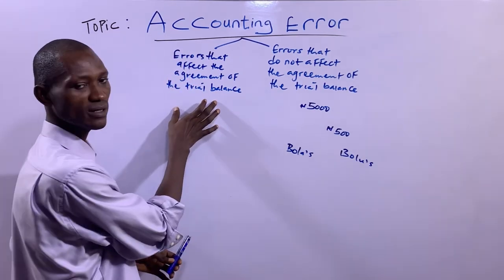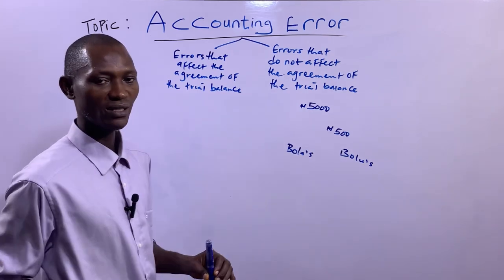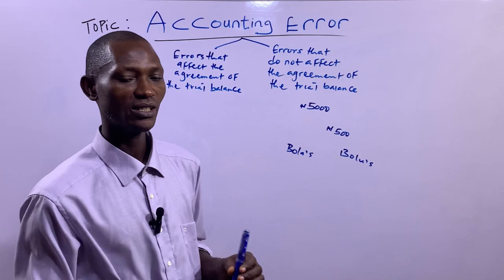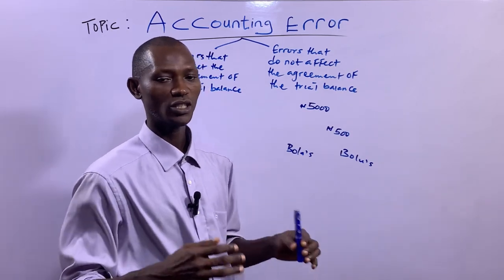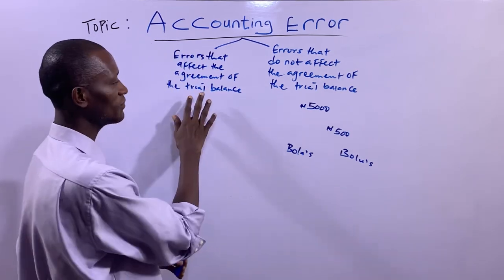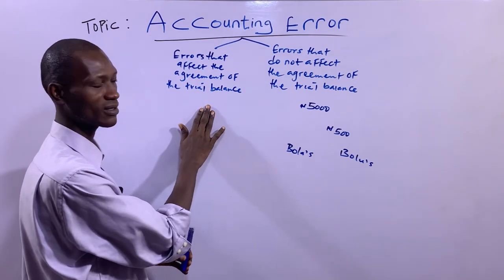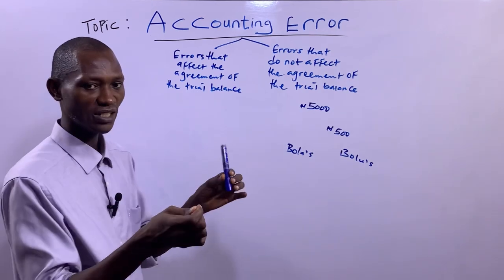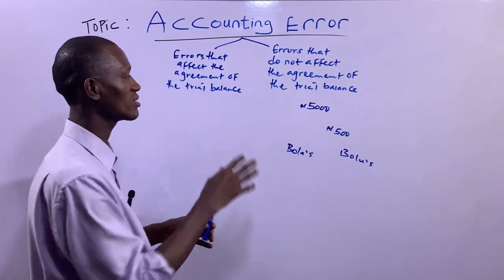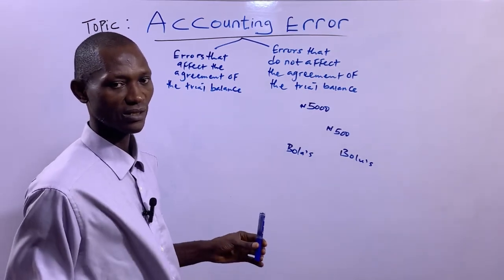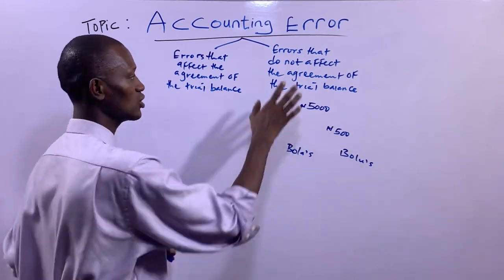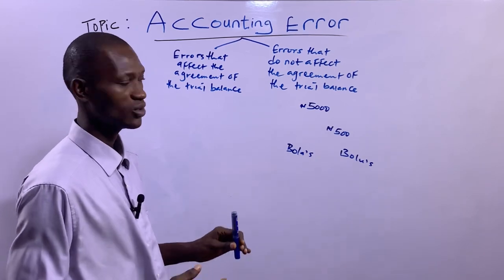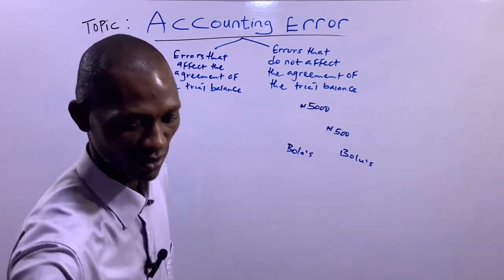But when any of these errors occurs, then it means the two sides of the trial balance will not be the same. It's either the debit side is greater than the credit side, or the credit side is greater than the debit side. And the difference most times on either debit or credit is often stated in the suspense account. So regarding today, we are going to be looking at errors that do not affect the agreement of the trial balance. So let's list some of these errors now.